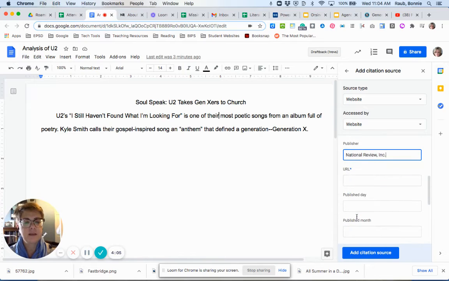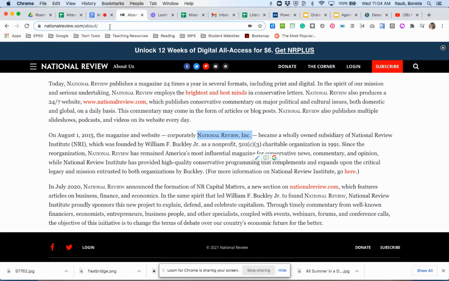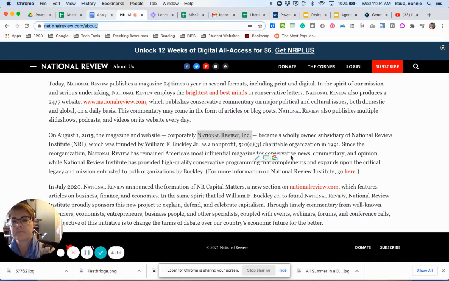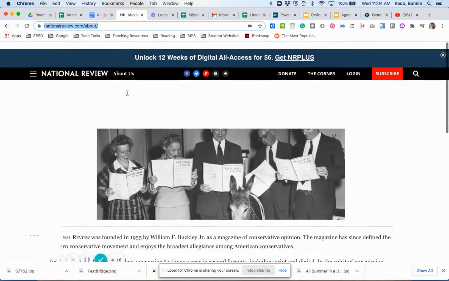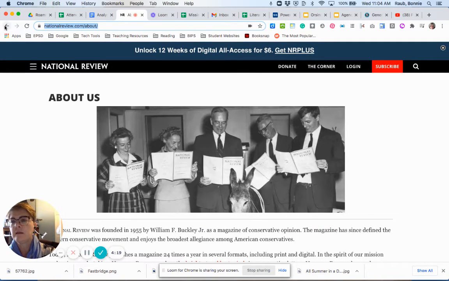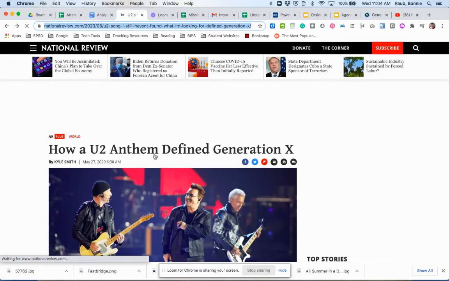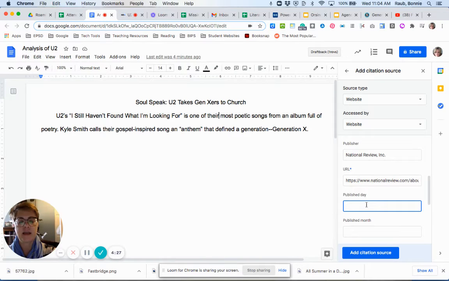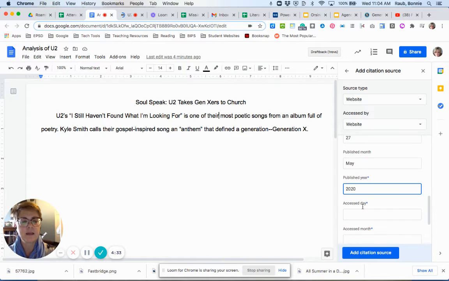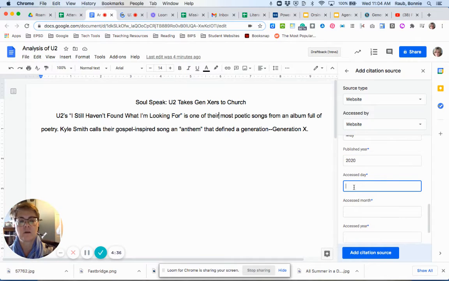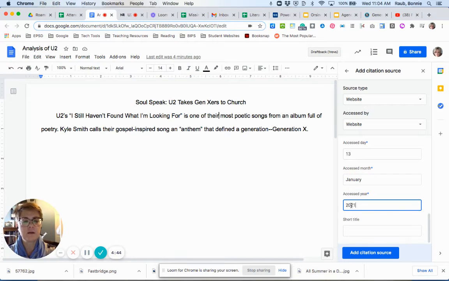So I am going to plug that information into Publisher. And then I need to grab the URL. So I'm going to do that and paste that in here. And I need the day that it was published. So if I go to the top of the article, at the top will be a date in the byline, which is May 27th. The first thing they ask for is the day, so that would be the 27th. The month is May, and the year is 2020. The day I'm accessing this article is the 13th, and the month is January, and the year is 2021.